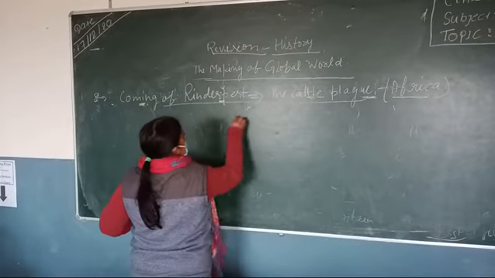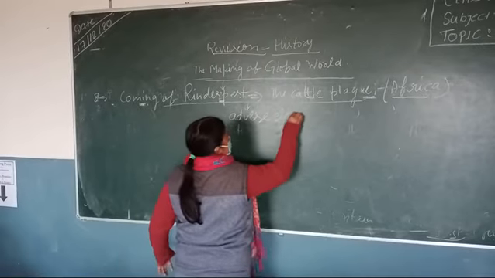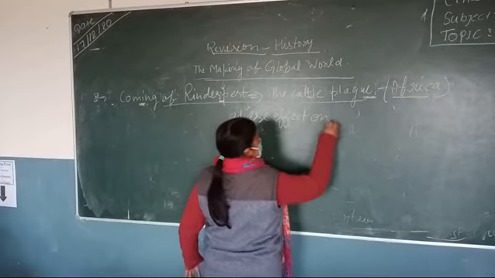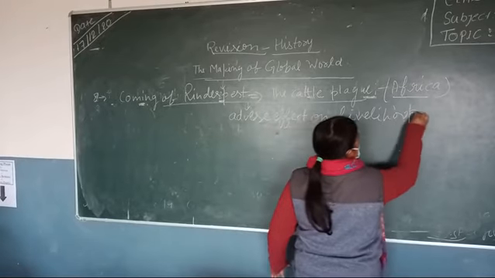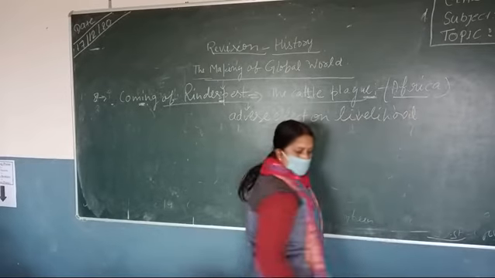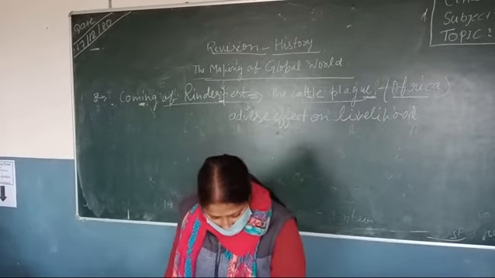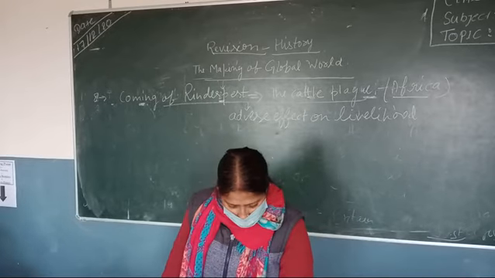And it had an adverse effect on the livelihood of people. Okay, livelihood. How? This is a good example of the widespread European imperial impact on the colonized society.